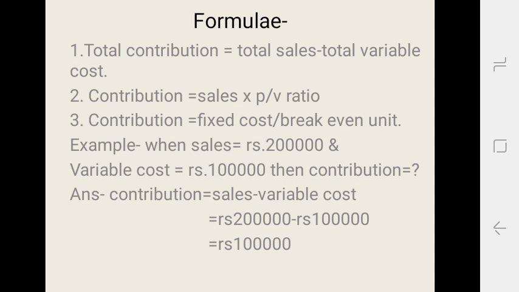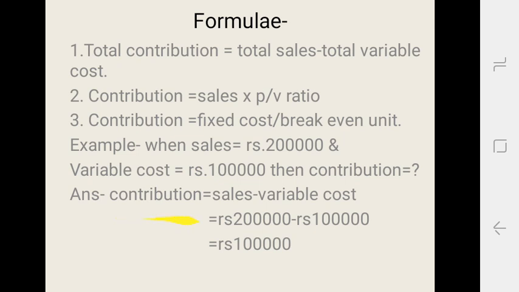Now we will see an example of contribution. Suppose sales are rupees 2 lakh and variable cost is rupees 1 lakh, then what is the contribution? For the answer, we will use the first formula, that is sales minus variable cost.